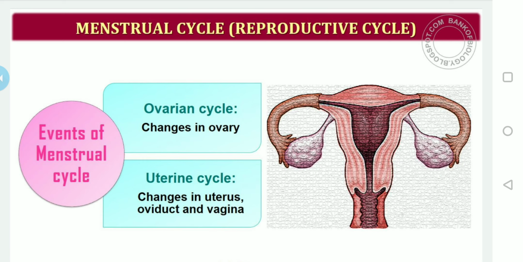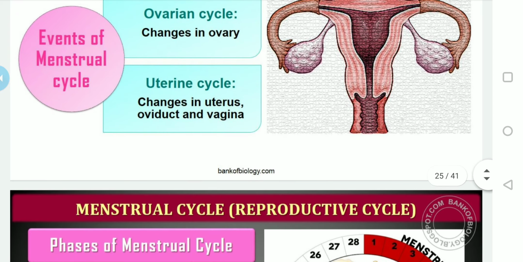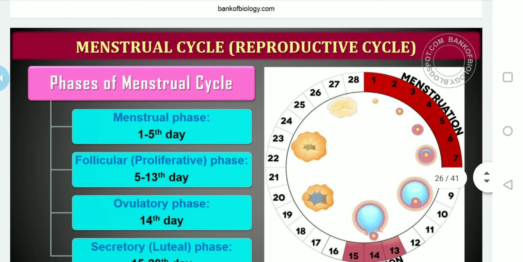If you divide the major events of the menstrual cycle, you can see the ovarian cycle and the uterine cycle. The ovarian cycle includes the changes in the ovary, and the uterine cycle includes the changes in the uterus and oviduct along with the vagina. If we divide into detail, we can identify the phases.